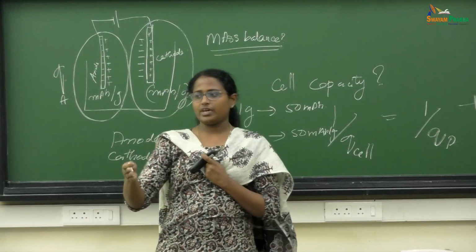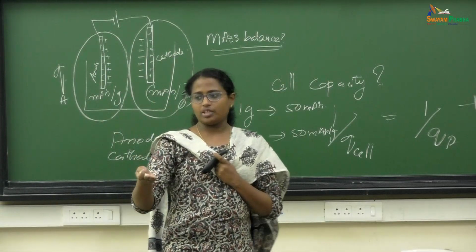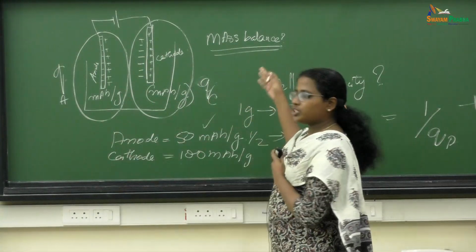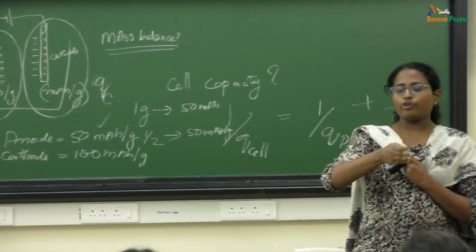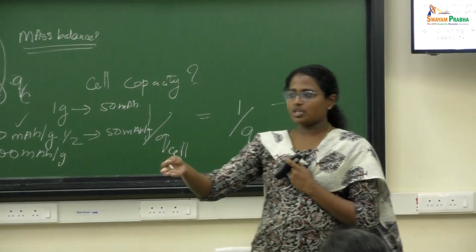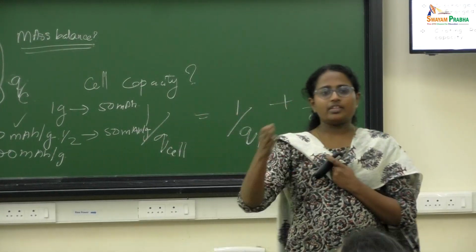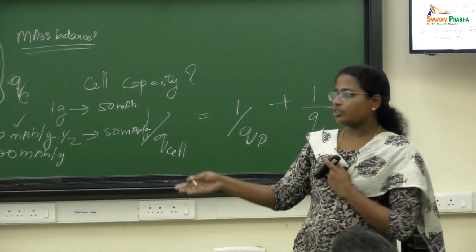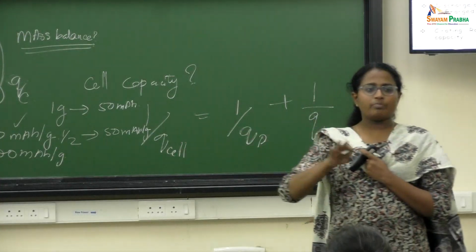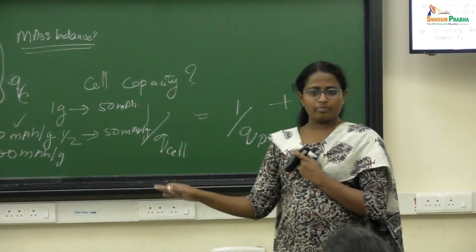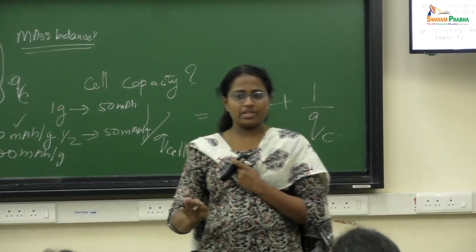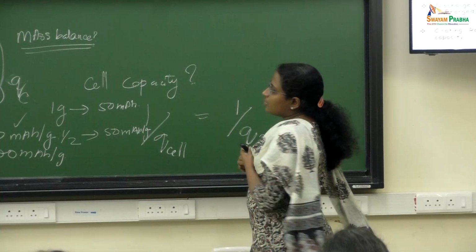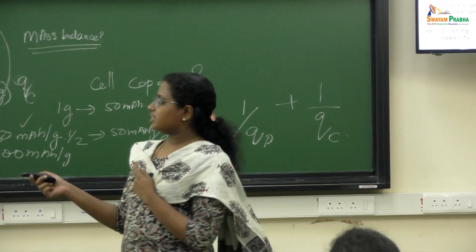So whenever you are making lithium-ion batteries, this is one of the crucial points. They will calculate the half cell capacity, anode separately and cathode separately, and then make the cell according to the weight. So this is one of the crucial points somebody has to check before assembling a battery. So capacity is very important while assembling a cell. So next is specific energy density.